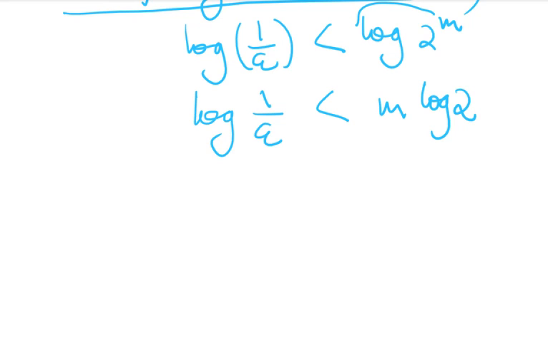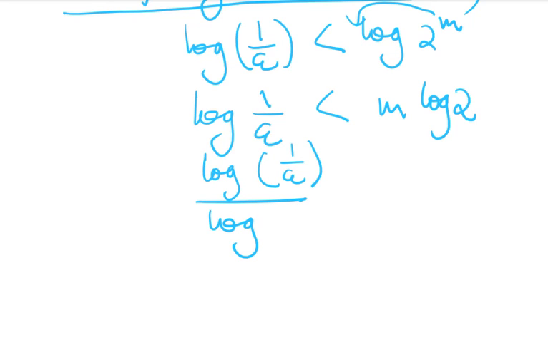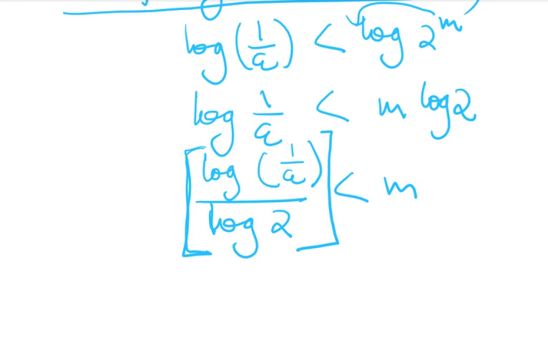This power has to come in front. Okay, you know the rule. Okay. So now what we need to find out from here is log 1 by epsilon divided by log 2 is less than m. So you see, we have got the value for m, or we have got some value that is less than m.